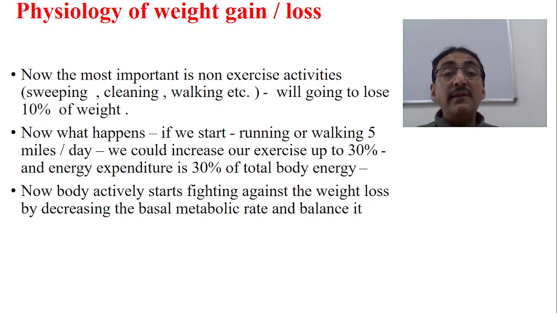Now what happens is if we start running or walking 5 miles per day, we could increase our exercise from 10% to 30%, and energy expenditure is 30% of the total body energy. Now the body actively starts fighting against this weight loss by decreasing the basal metabolic rate and balancing it. This is a fact which is happening.